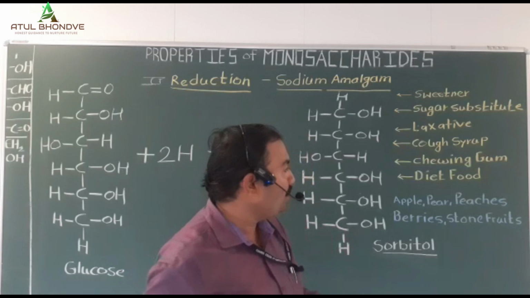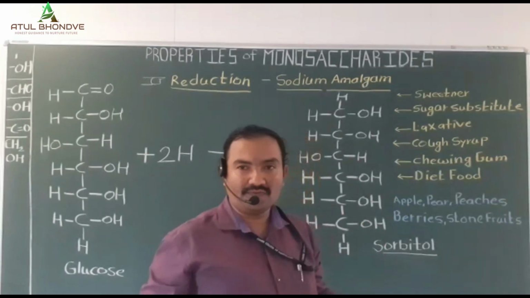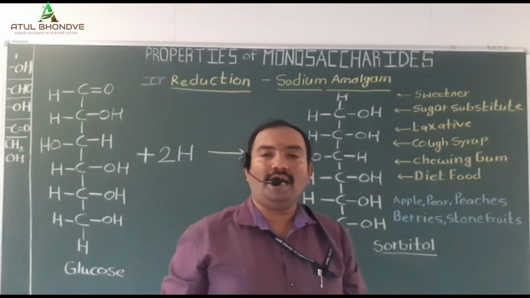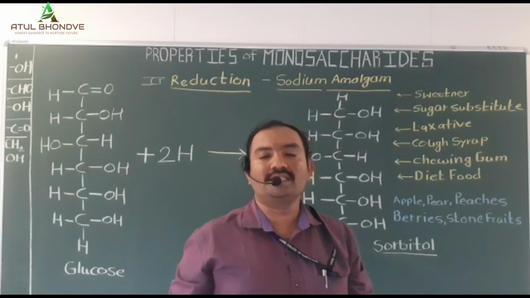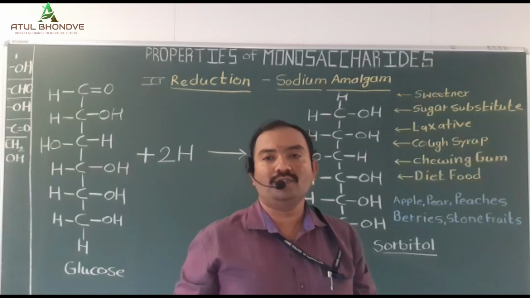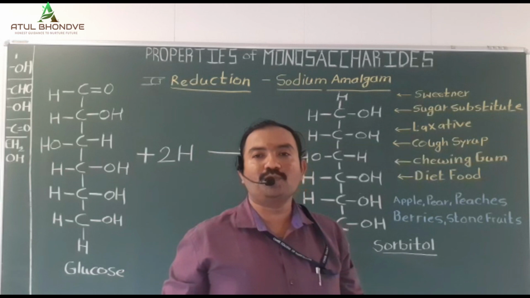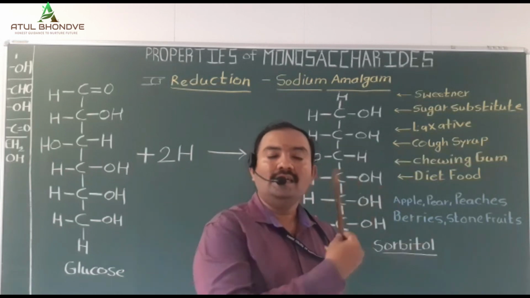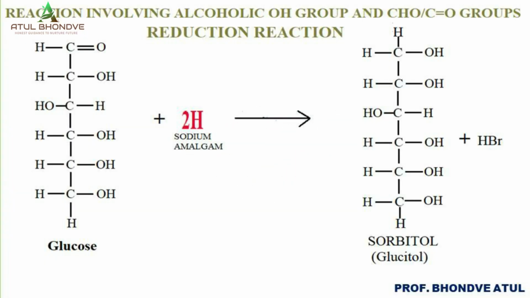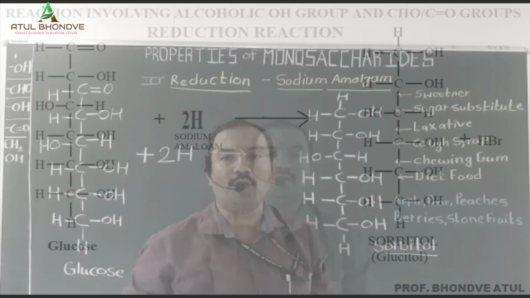Then in cough syrup, in diet food, in chewing gum, and in other confectionaries and the cosmetic industry there is an application of sorbitol. This is the corresponding alcohol of the monosaccharide glucose. Glucose, when reduced by a reducing agent like sodium amalgam, gives the corresponding alcohol. This is in front of you, that is sorbitol.